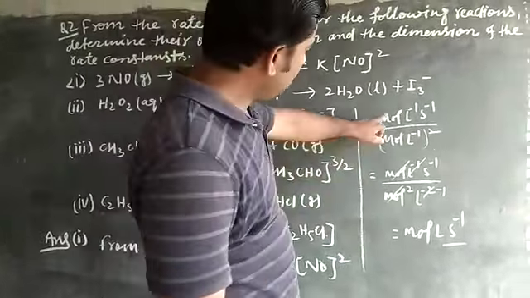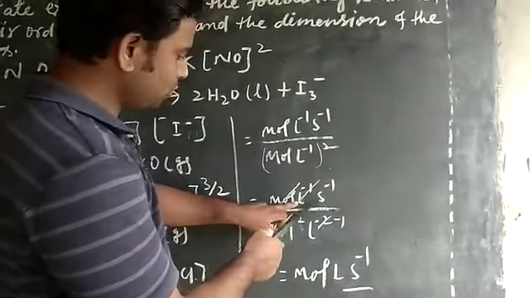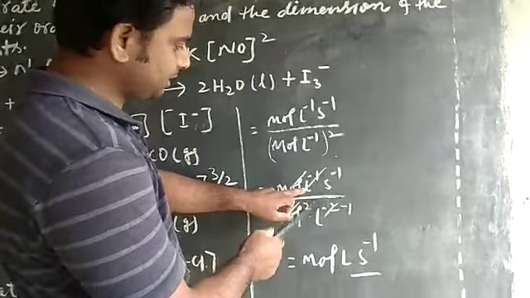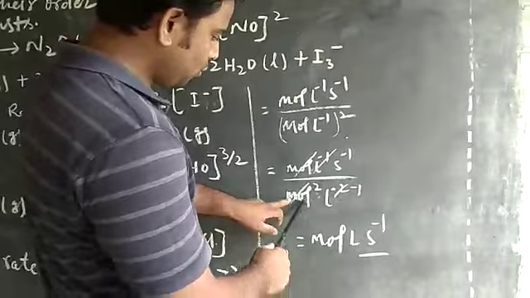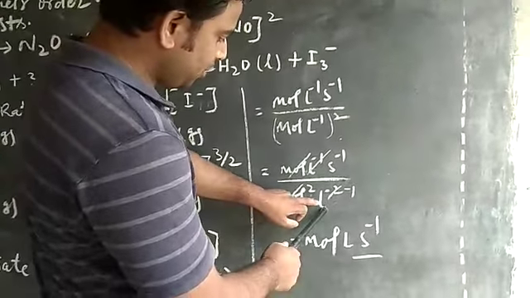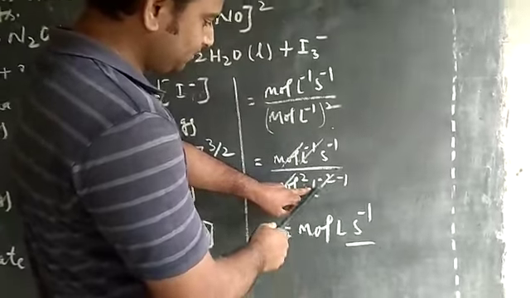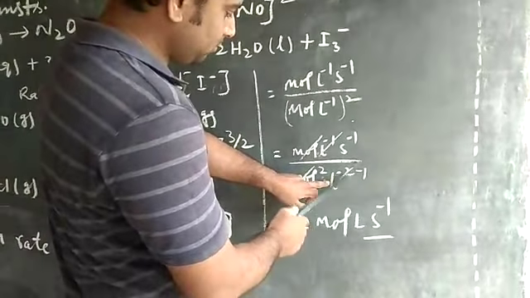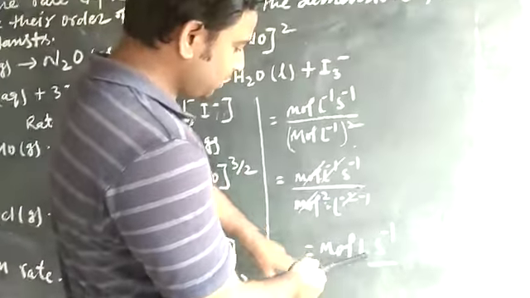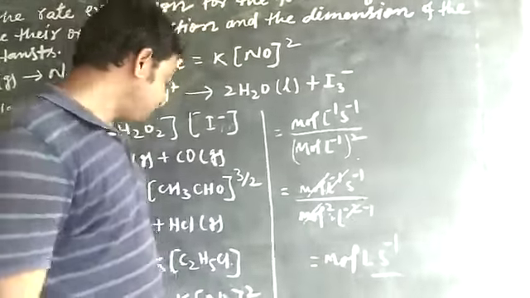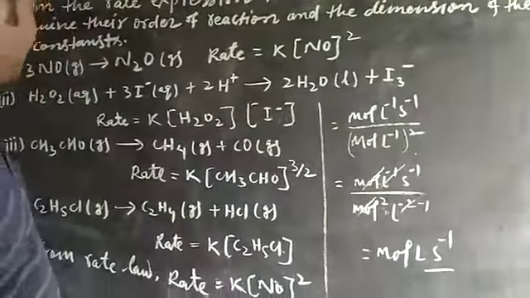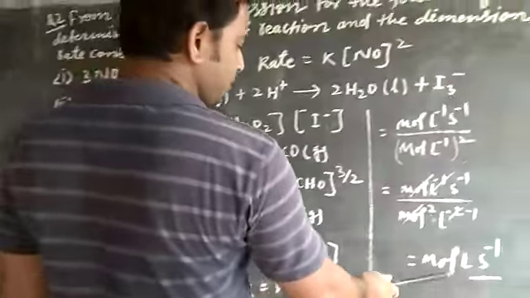Here the moles cancel partly and L minus 2 and L minus 1 cancel partly. Overall, one mole moving to the denominator becomes plus, so the dimension is liter per mole per second.